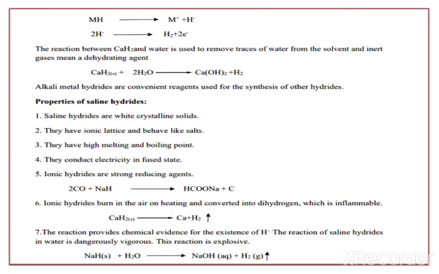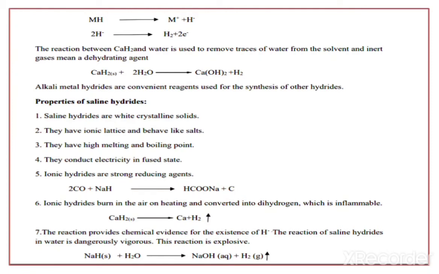Then the properties of the saline hydride. The saline hydrides are white crystalline solids and they have an ionic lattice and behave like salts. Now they have high melting and boiling points. Number 4, they conduct electricity in the fused state. Now the ionic hydrides are strong reducing agents. That means carbon monoxide plus NaH, we get sodium formate plus carbon.